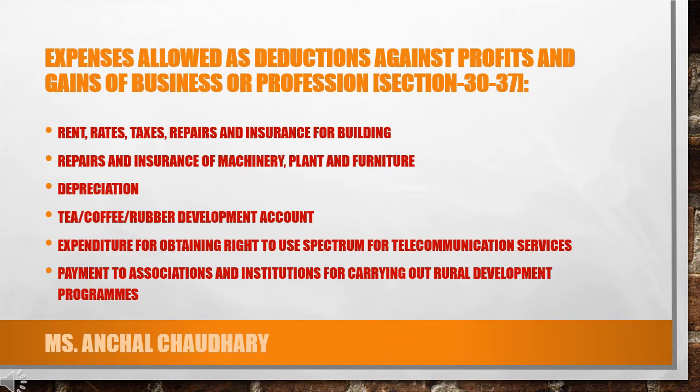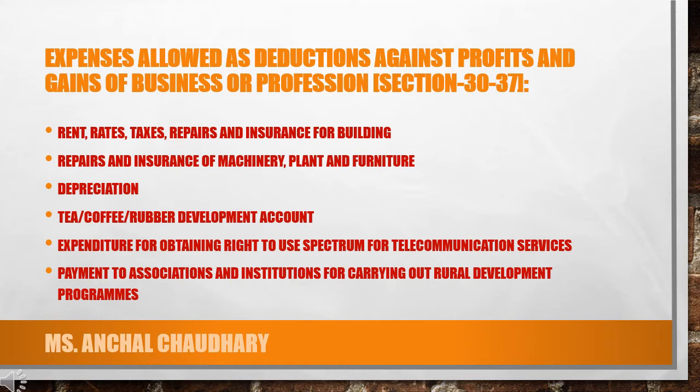Expenses allowed as deduction against profits and gains of business or profession are covered between section 30 and 37. Rent, rates, taxes, repairs and insurance for building, if paid by the assessee in the previous year, will be allowed as a deduction. Repairs and insurance of machinery, plant and furniture, depreciation on any asset, if paid by the assessee in your previous year. Tea, coffee, rubber development account.